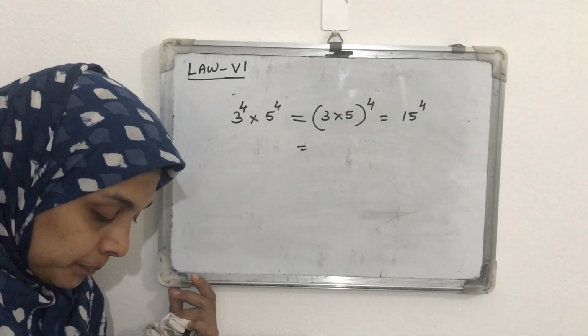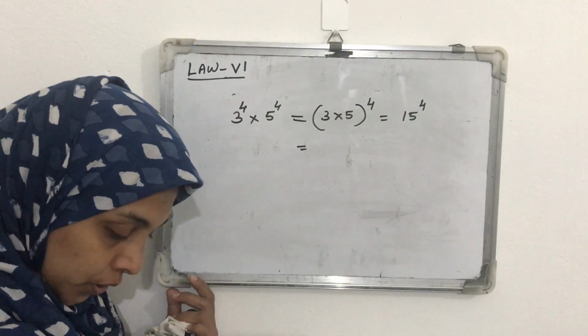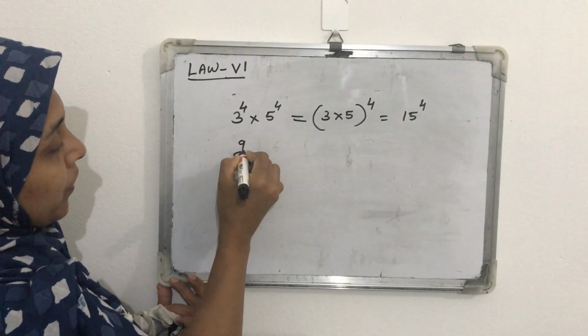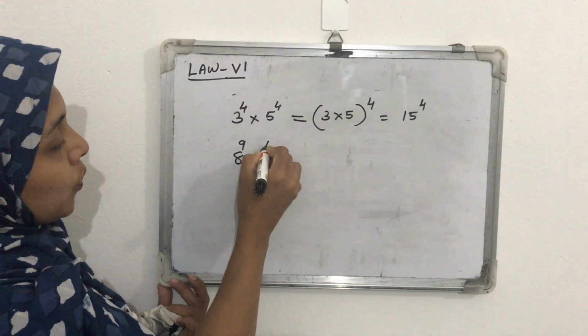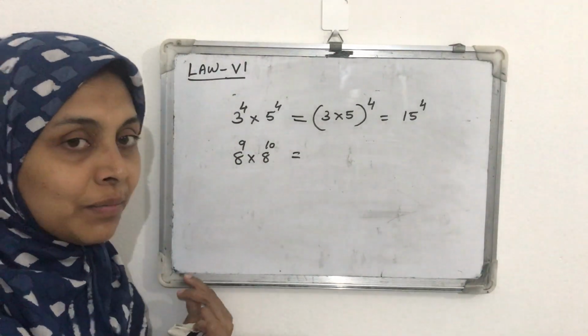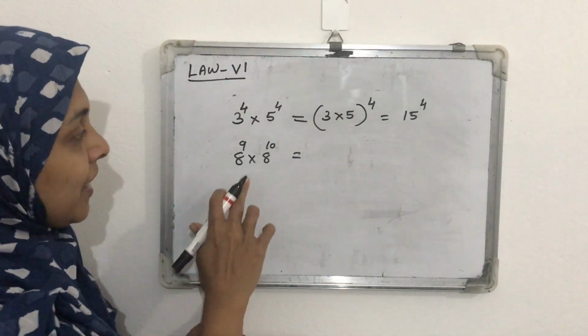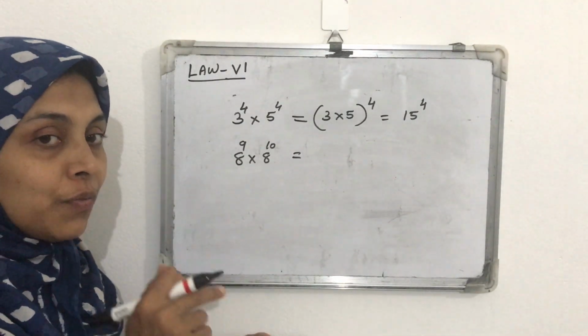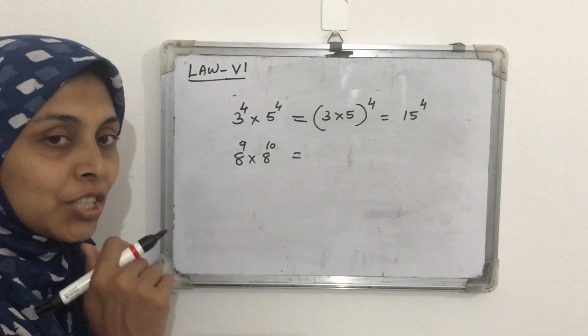Next, another question. 8 raised to 9 into 8 raised to 10. What is this answer? Here the bases are the same but the powers are different. In that case, which law do we use? First law.